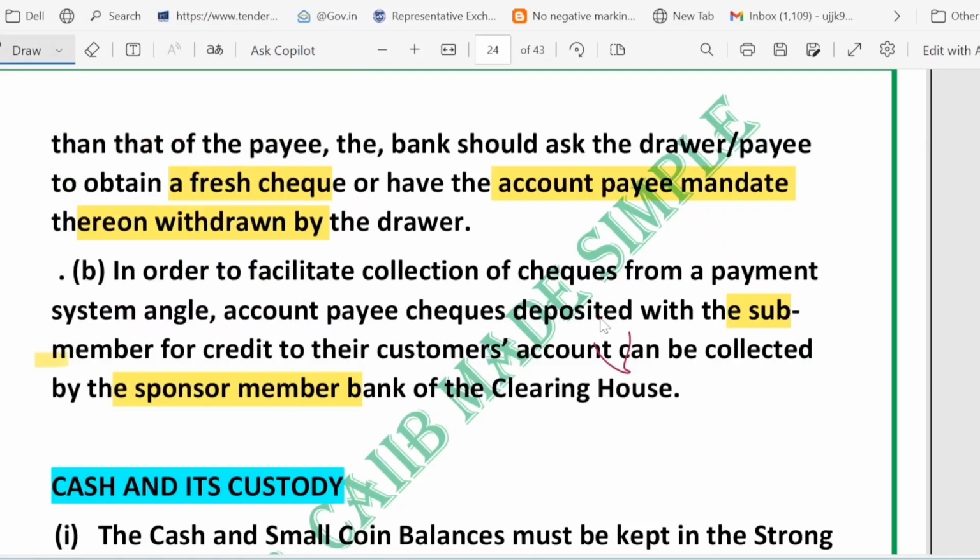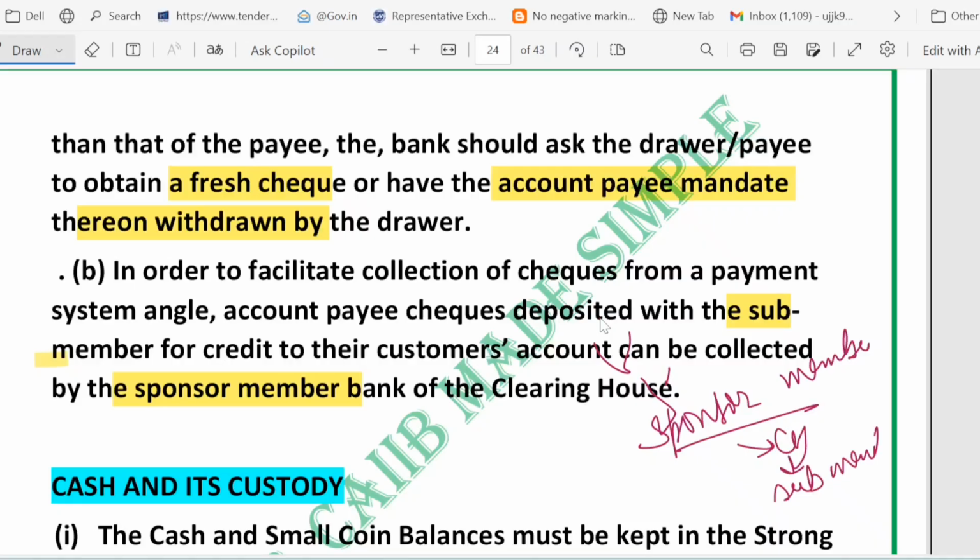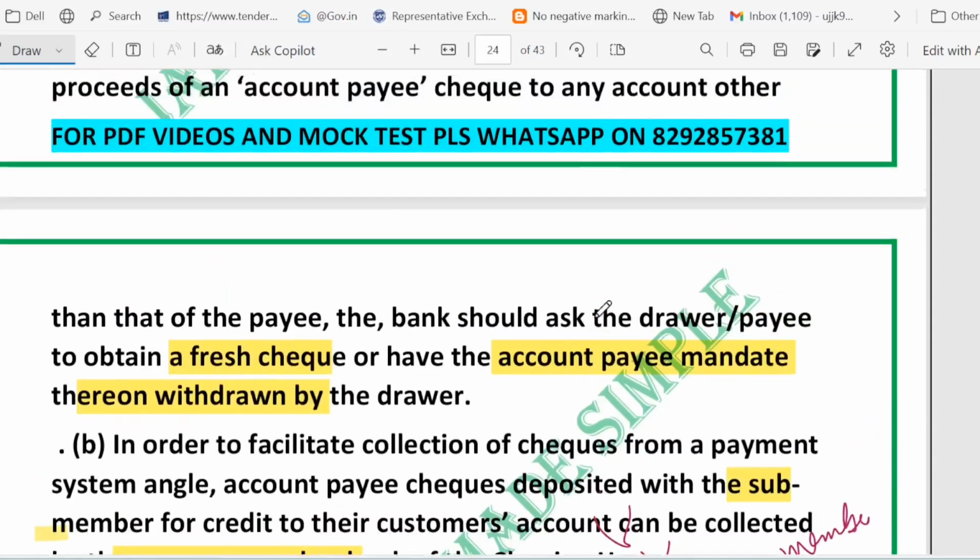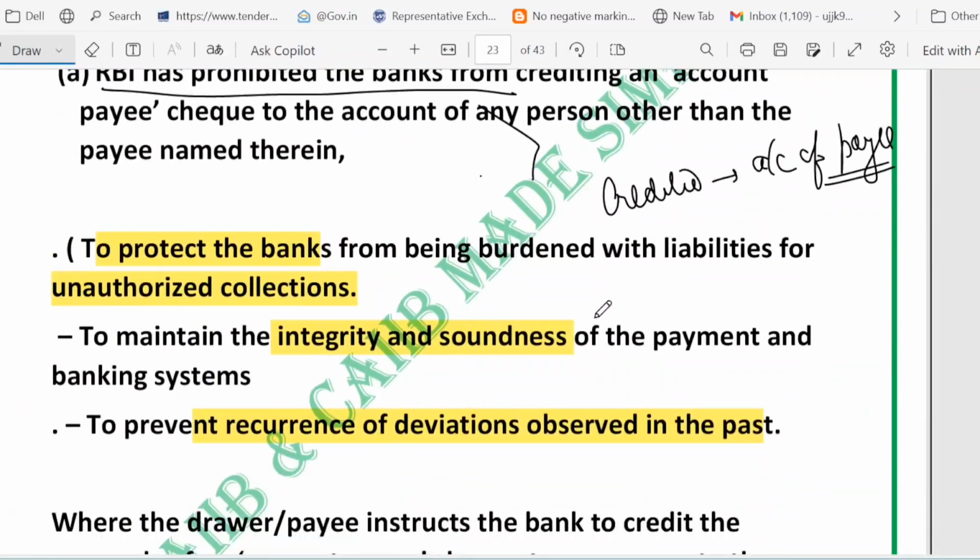I just told you that the sponsor member can collect the check in the clearing house on behalf of the sub-member. Okay, the sponsor member can collect the check on behalf of the sub-member. The simple thing is that a small bank can still get this check collected, but collection is done through a sponsor bank in the clearing system. Let me give you one example to make this all clear.